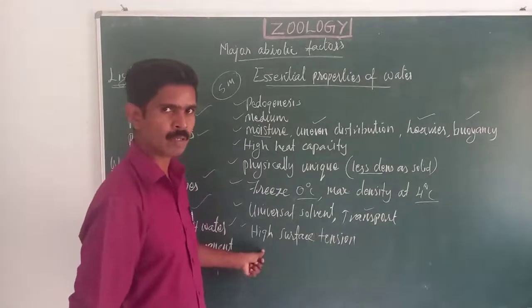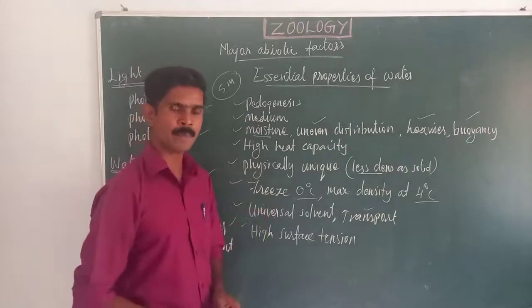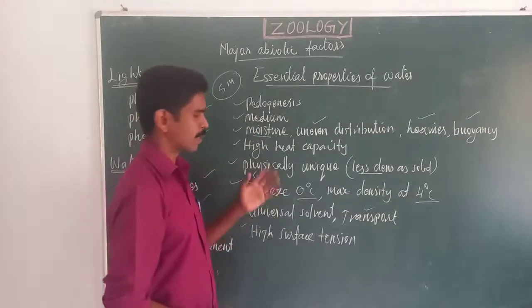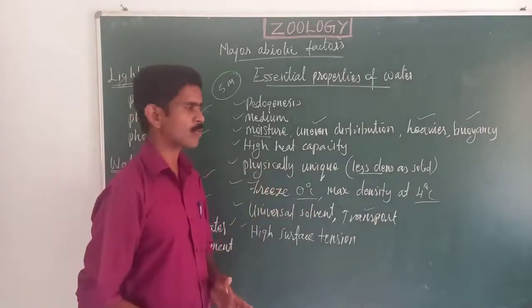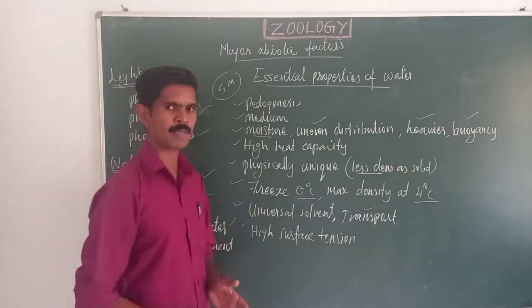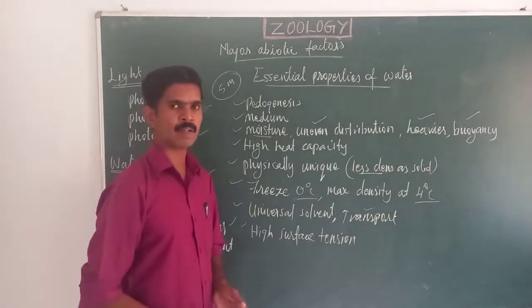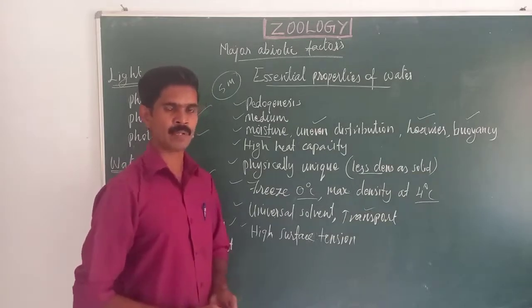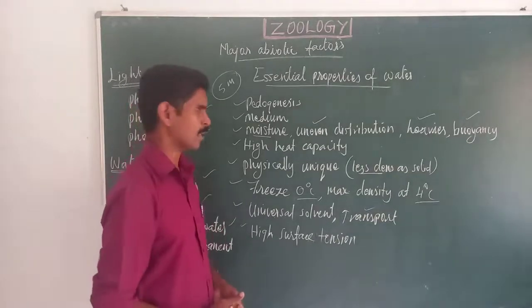So once again, let me repeat all the properties of the water. First one is cryogenics, meaning the process of formation of soil. Here the water plays a very important role in the formation of soil. So it is one of the very important properties of water. The second one is medium. Many aquatic organisms are living inside the water bodies. So water acts as a medium for aquatic organisms.